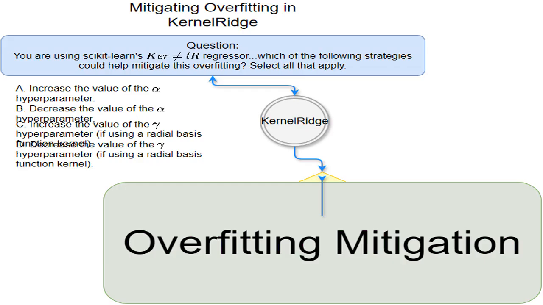Overfitting happens when a model learns the training data too well, including the noise, and doesn't generalize well to new, unseen data. To avoid this, we need strategies that simplify the model and improve its ability to predict accurately on new data. This involves careful tuning of hyperparameters.